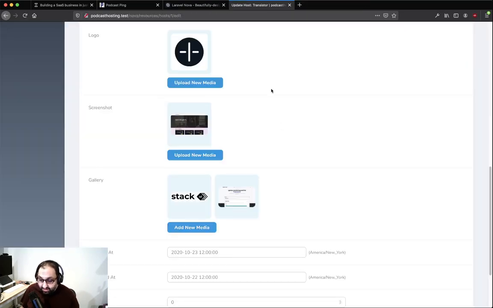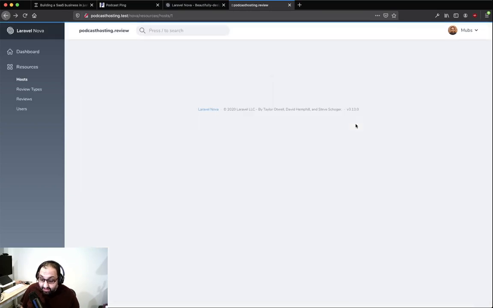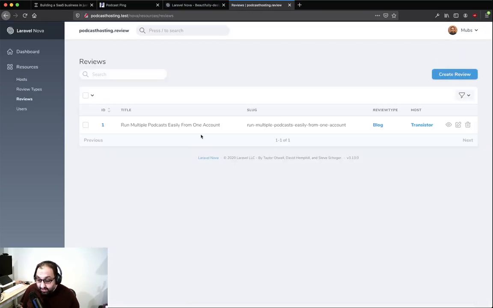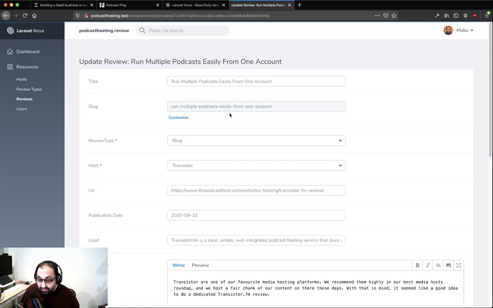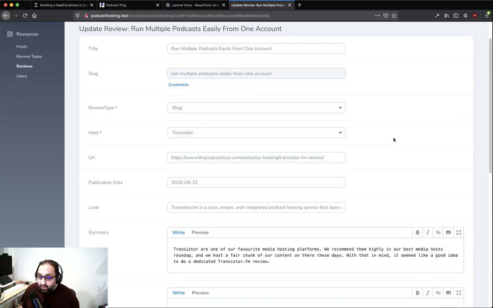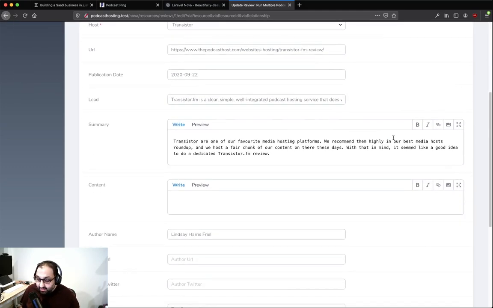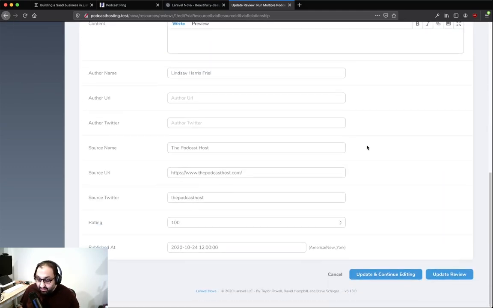That's just one of the images. And then the same for the reviews, which gives you handy drop downs here. That's all based off the relationships that you set up in the Eloquent models inside your code. So it's very quick to build up this interface, which allows you to admin and manage all of this stuff.